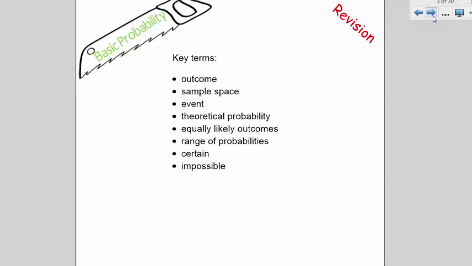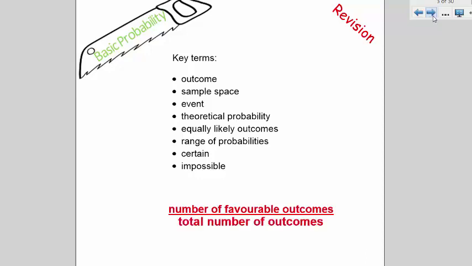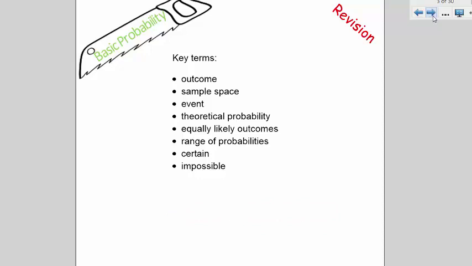If our footy team needs to avoid a loss to get through to the next round, we're looking at the outcomes of a win or a draw for that event. The theoretical probability is what should happen. It is a ratio of the number of outcomes that satisfy the event over the total number of outcomes in the sample space. So for our prime numbers, the probability of rolling a prime number is 3 prime numbers from numbers 1 to 6, over a total of 6 outcomes in our sample space, so the probability is 3 in 6.